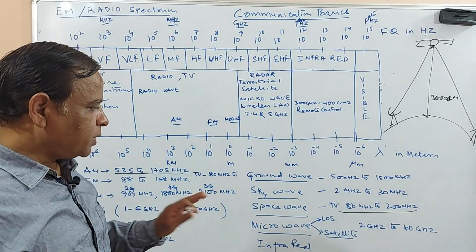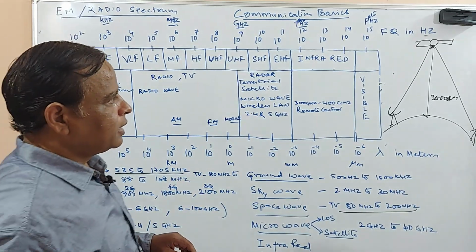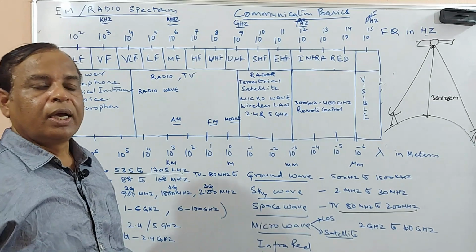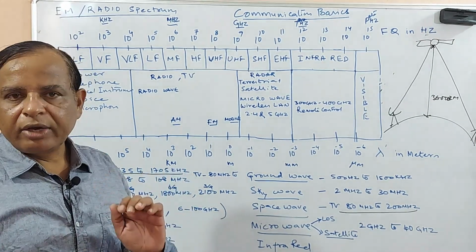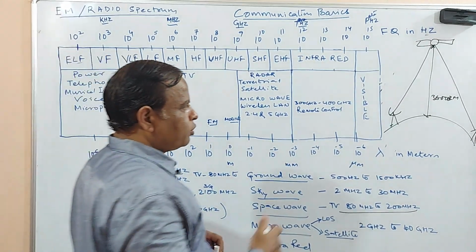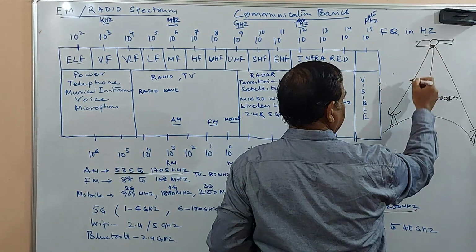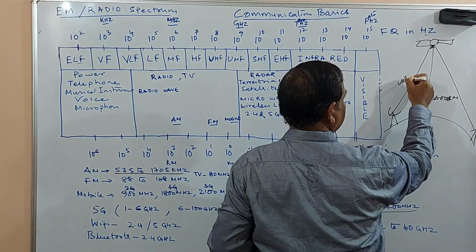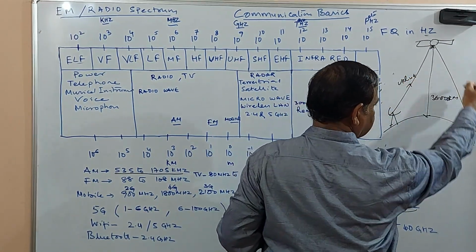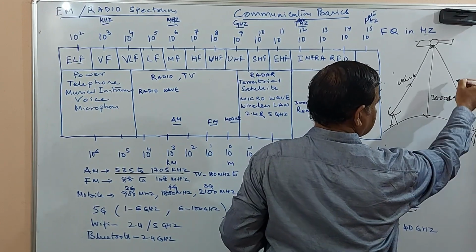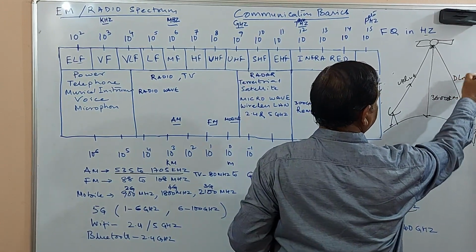In the satellite, when you transmit, we call it an uplink, and when the receiver is receiving, we call it a downlink.